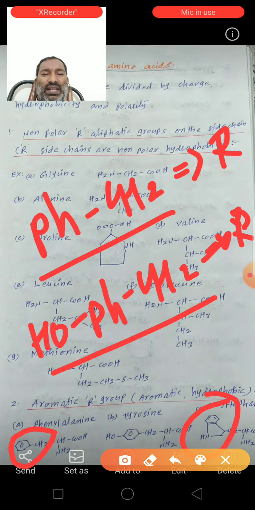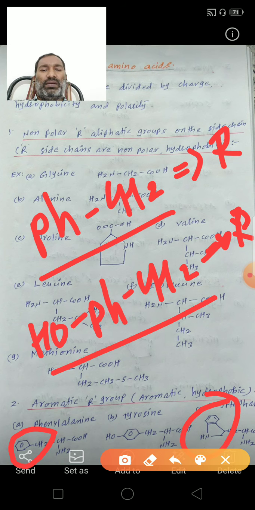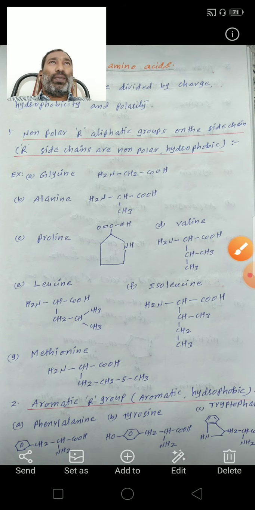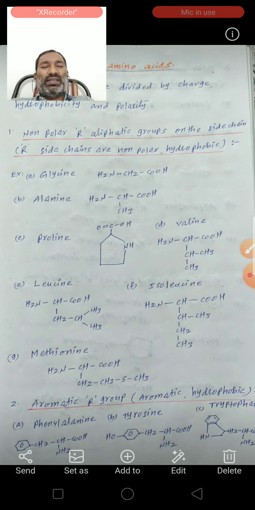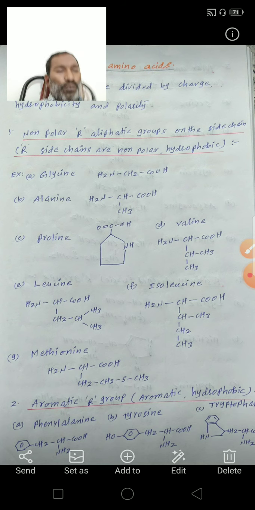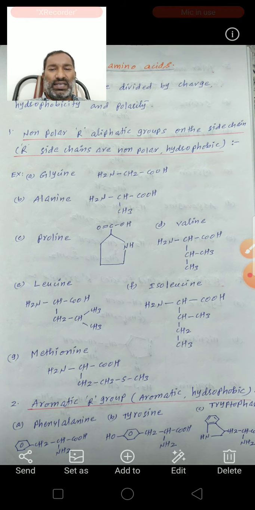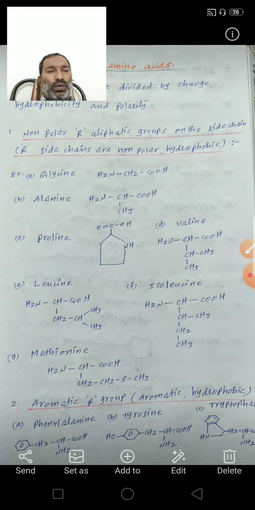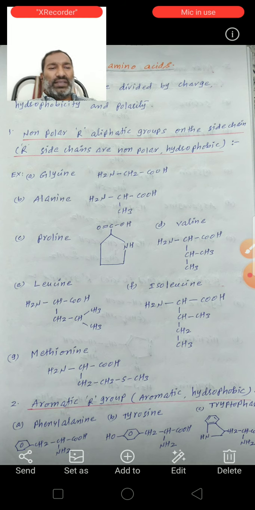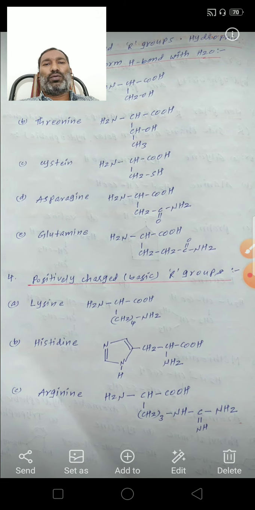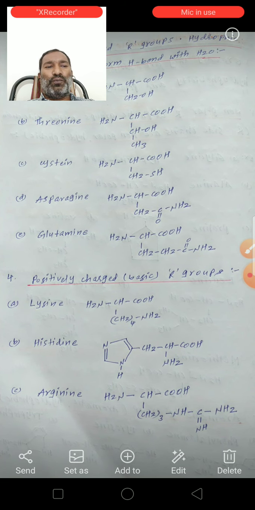Okay, these three, phenylalanine, tyrosine and tryptophan, these three contain an aromatic side chain, aromatic R group, and these all are of hydrophobic nature. So this is the second category. Next, the third one: polar uncharged R group. These are hydrophilic.